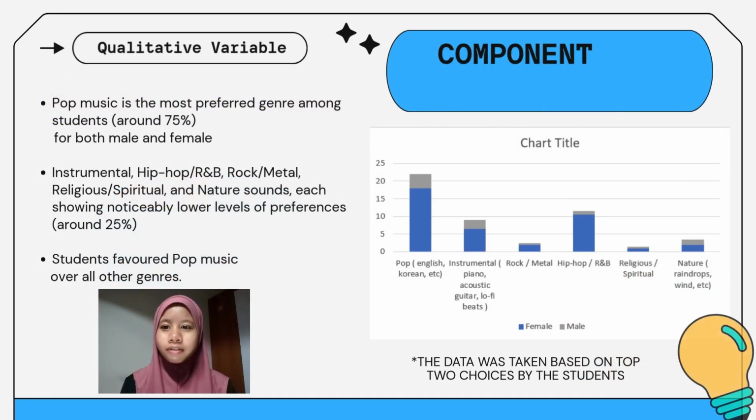Our next qualitative variable, using a component bar chart, is music genre. From the chart, we can see pop music is the most preferred genre among students, around 75% for both male and female. The other music genres such as instrumental, rock, religious, and nature, each show noticeably lower levels of preference, around 25%. So this means students favor pop music over all other genres.